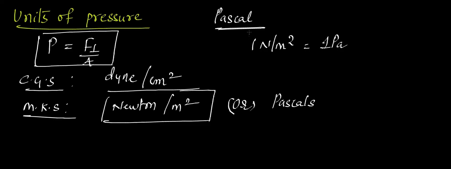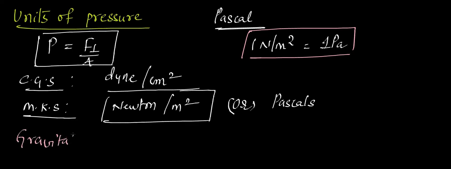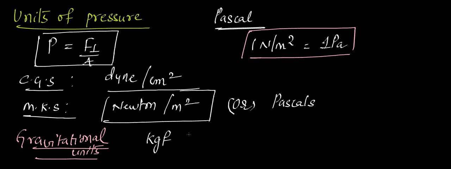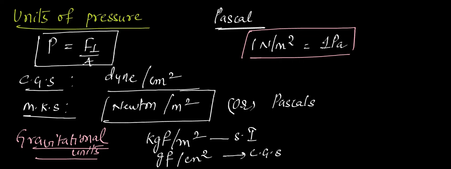Ma'am, CGS? CGS, it's dyne per centimeter square. So when you take gravitational units for force, it is kilogram force by meter square. This is in the SI system. For CGS, the unit is gram force by centimeter square. This is in the CGS system. Kilogram force and gram force are the gravitational units of force. Clear? Any doubt in this?